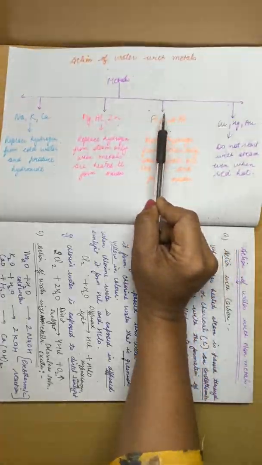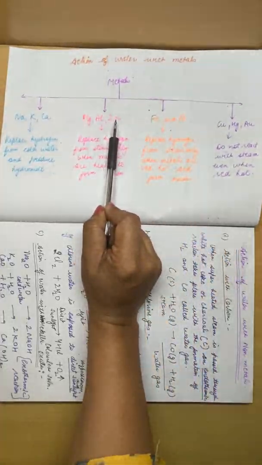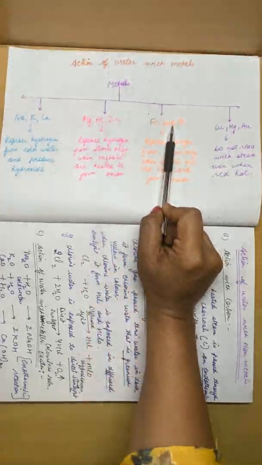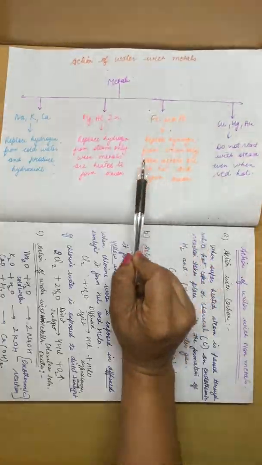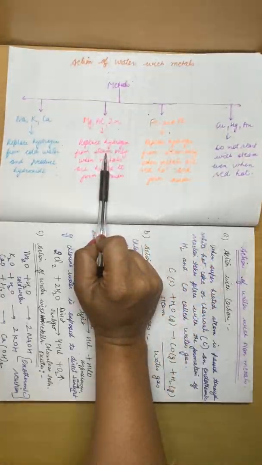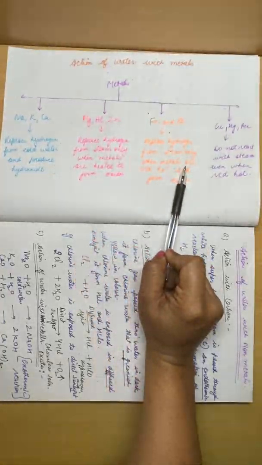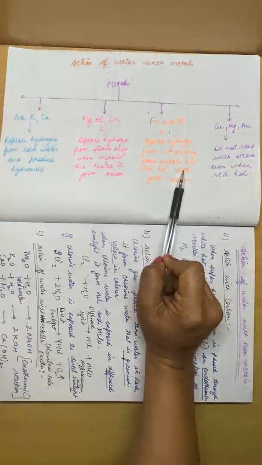They are stronger than magnesium, aluminium and zinc. So these metals also react with steam to form oxides.